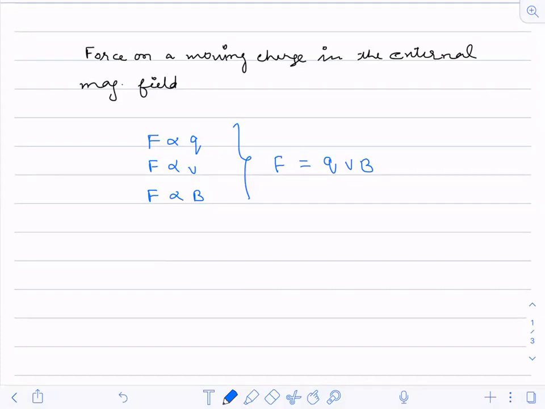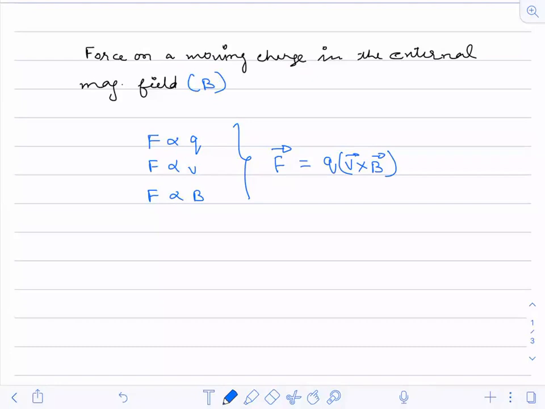Charge is a scalar quantity, Q cannot be a vector, so there should be a cross product between V and B. So when you combine all these three, F directly proportional to Q, to velocity of the charge, and to the magnetic field B, you get F equals Q within bracket V cross B. V is the velocity vector, B is the magnetic field vector.